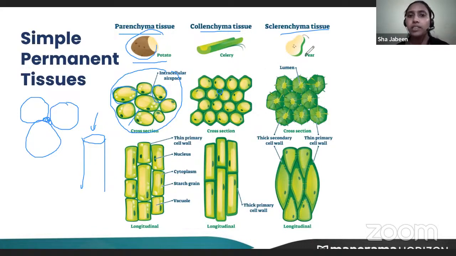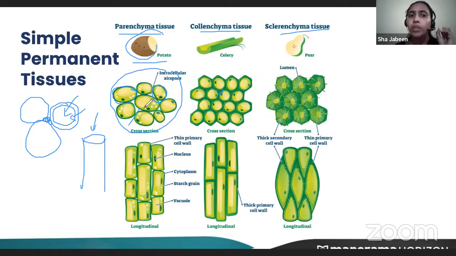Now, the third kind of simple tissue is sclerenchyma. When parenchyma matures, it gets converted into sclerenchyma. Sclerenchyma is formed by the accumulation of lignin in the cell wall. Lignin accumulates and the cell wall becomes very thick. Because the cell wall gets very thick, no substance can pass through it and the cell ultimately dies. So sclerenchyma is made up of dead cells, not living cells.